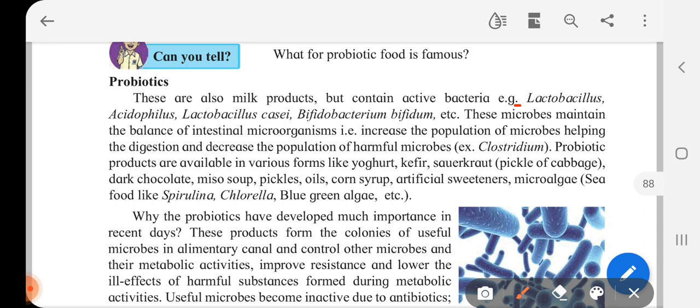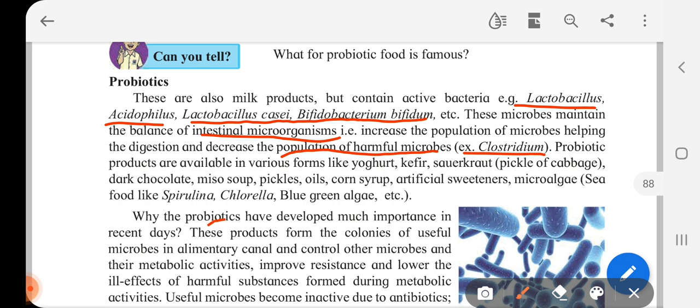So what is important for you to remember is the name of these bacteria which are good for us as they help us to maintain the intestinal microorganisms. Okay, and they particularly decrease the population of harmful microbes called Clostridium. Okay, so this is the reason why probiotic products are so important and in demand in the market.